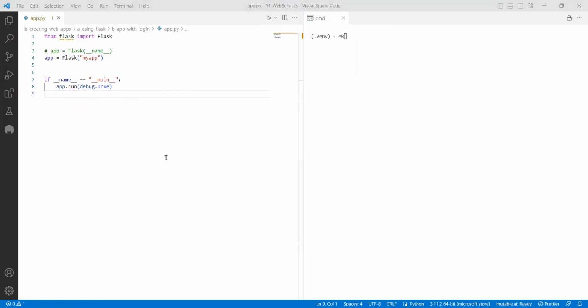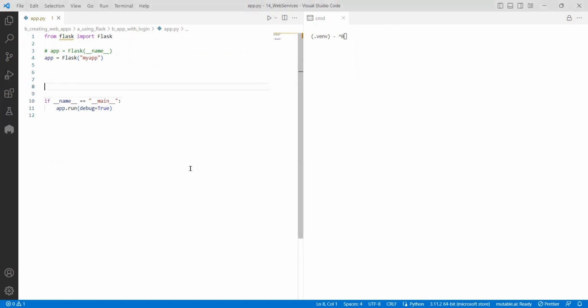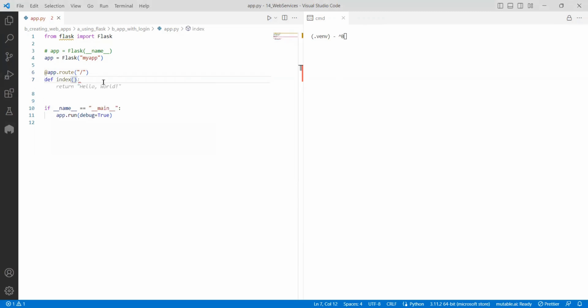Till now we created something like app.route of, say, the endpoint you give. Within that endpoint, we define index, and I am doing return hello world.